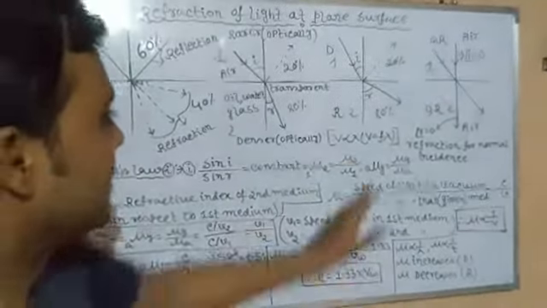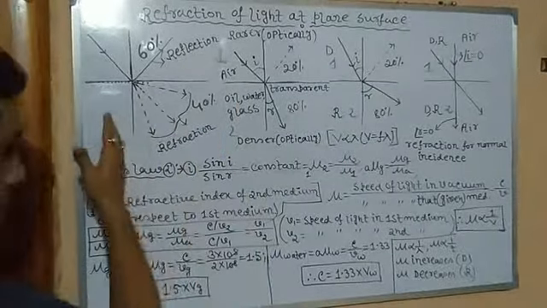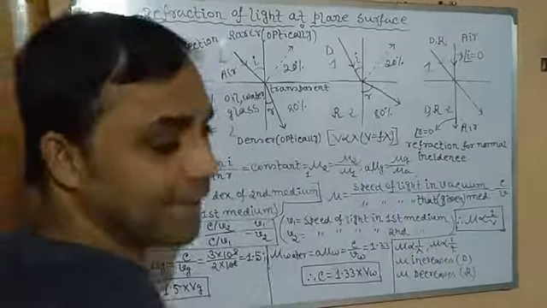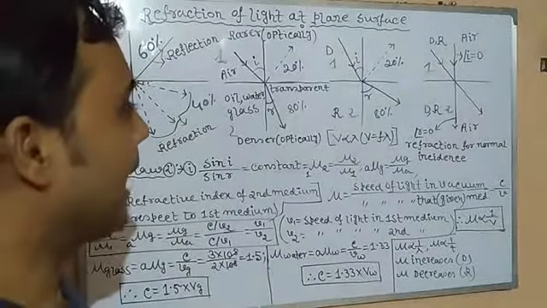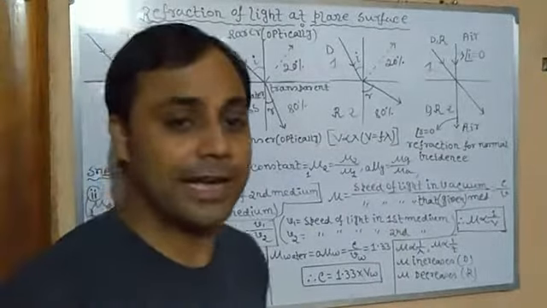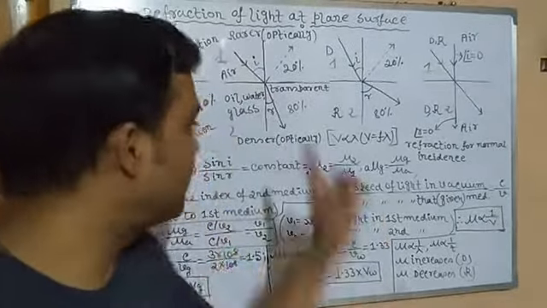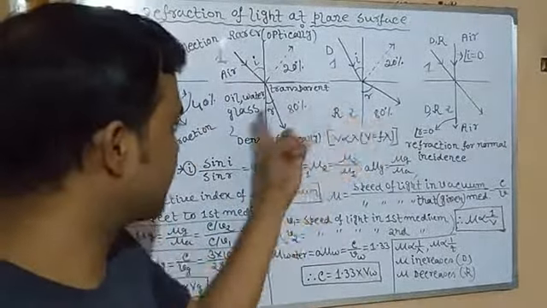Clear? Third thing, moving towards the normal and moving away from the normal is clear. Third case, light may travel undeviated, as I said, because refraction doesn't mean change in direction. In these two cases, there is a change in direction.